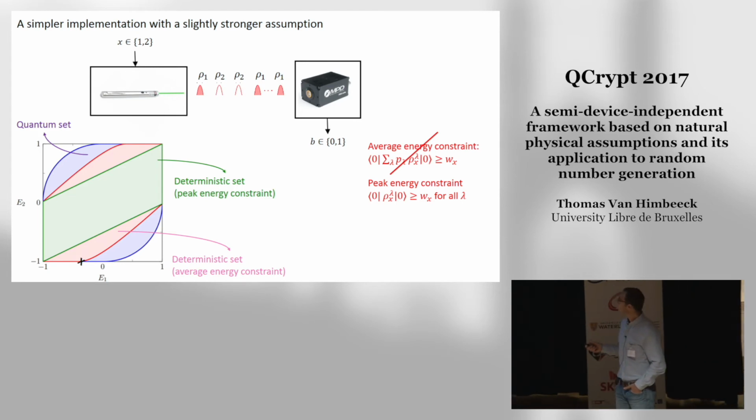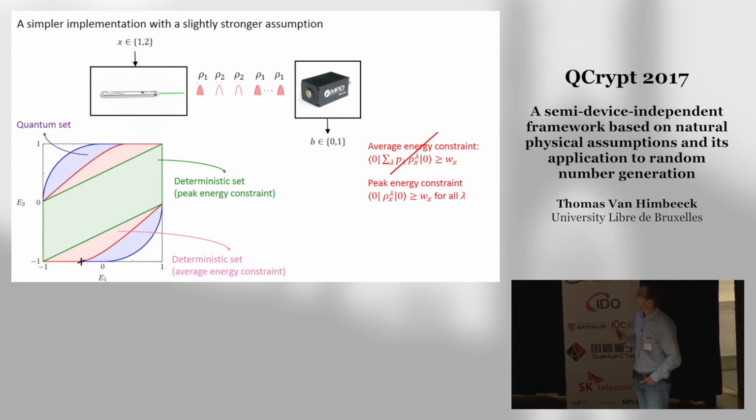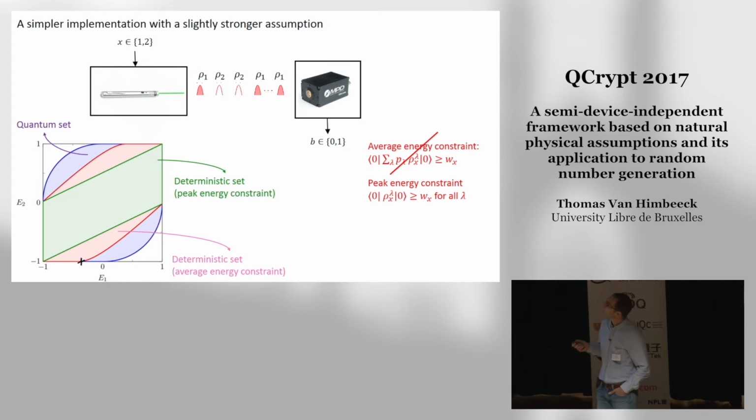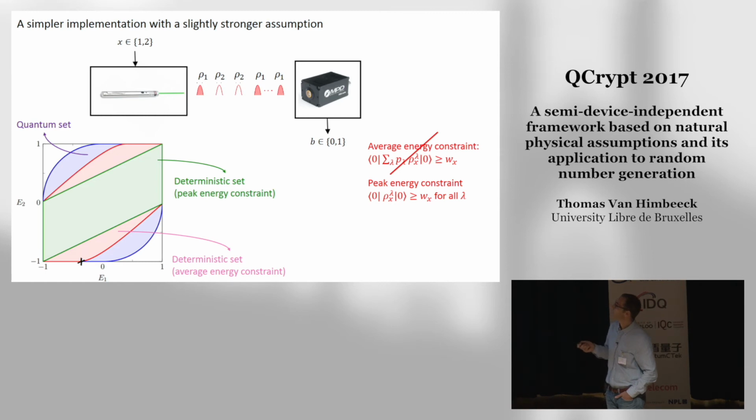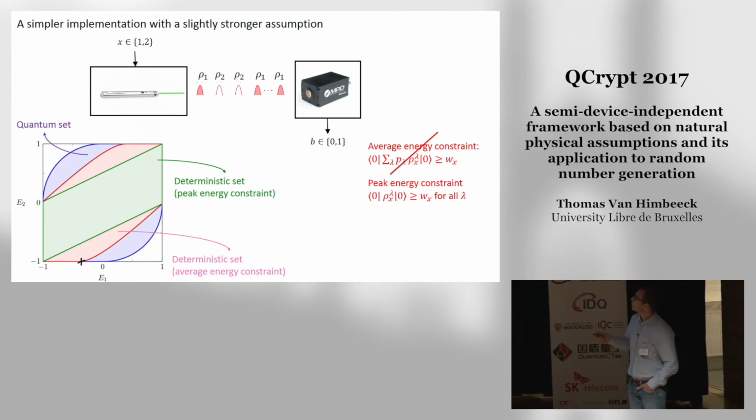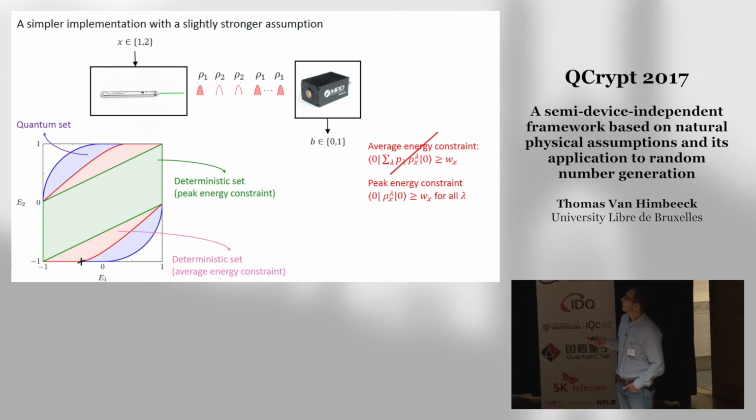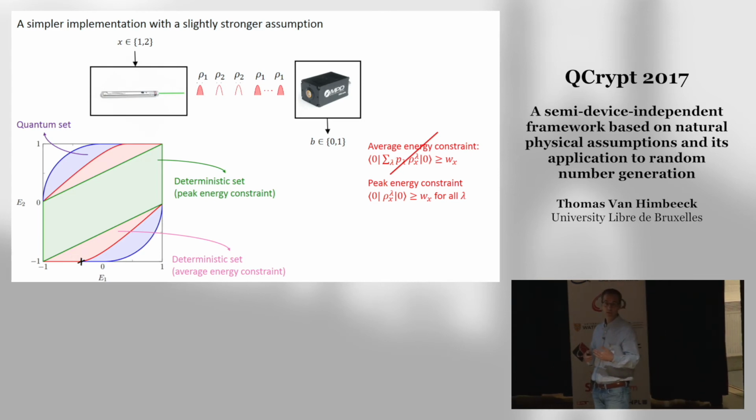But if you do that, then you can come up with much simpler implementations. So what you need is a source which either produces the vacuum state or a weak coherent state. Basically what you have is a laser followed by an attenuator, and then you either switch on or off the laser. And the measurement you do is just a photodetection, so you either register a click or not. And of course, when you send the vacuum, you expect to have no click. When you send a weak coherent state, you expect to see some click.